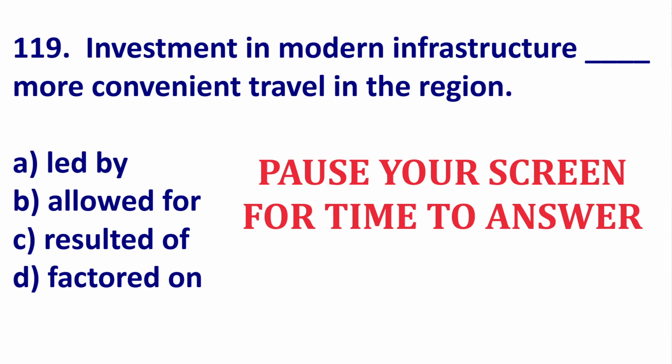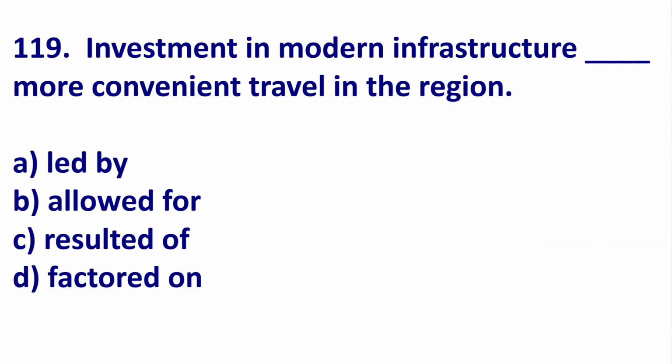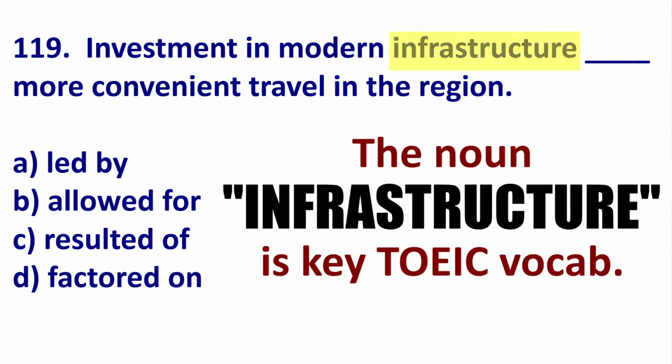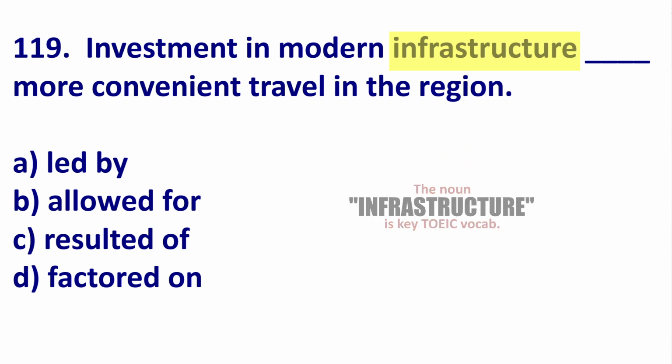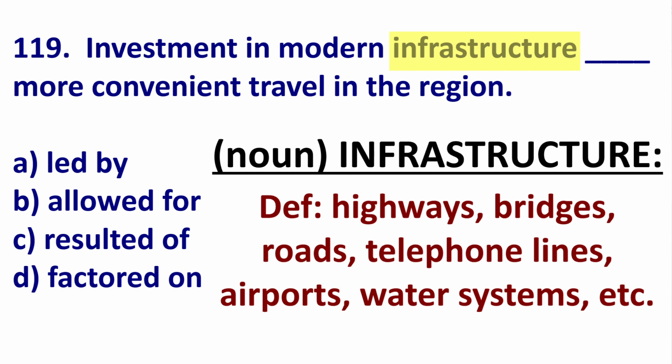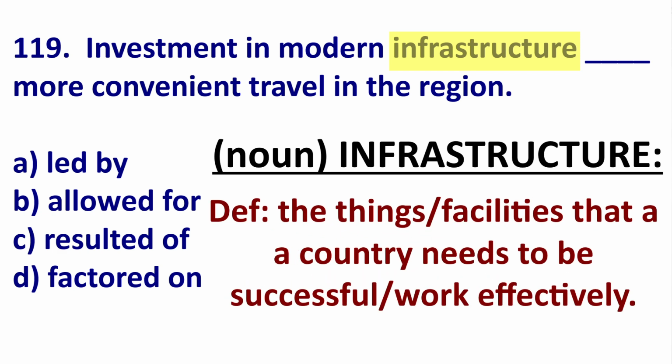Here is the first question. First, let's go over some key vocabulary. In the TOEIC statement, it says investment in modern infrastructure. So, what is infrastructure? Infrastructure are airports, roads, highways, telephone lines, water systems, etc. They are the things that a country needs to be successful, to work effectively. So, let's look at some examples.